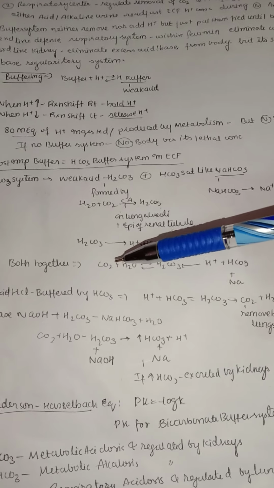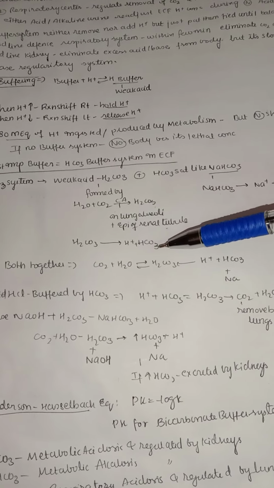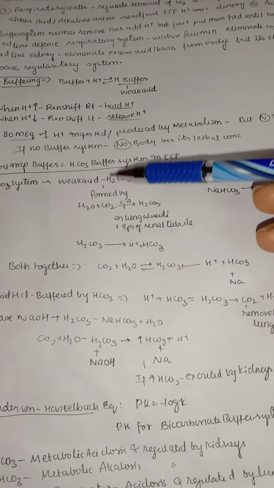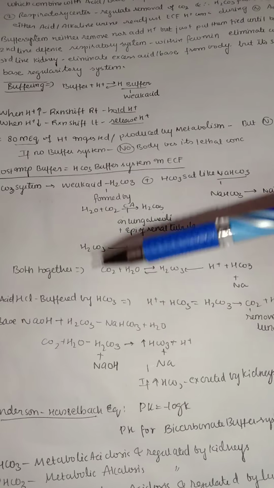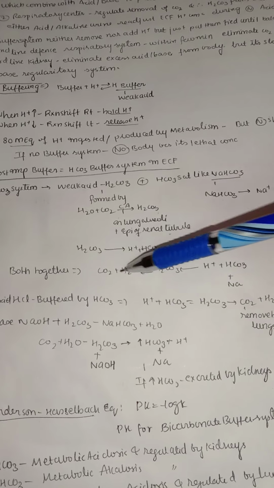And this carbonic acid can in turn ionize into H plus ion and bicarbonate. So this is a weak acid, H2CO3. Why are we saying it's an acid? Because it has a hydrogen ion in it, and also it has the capacity to form a hydrogen ion.